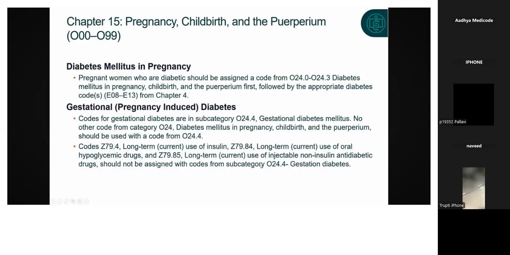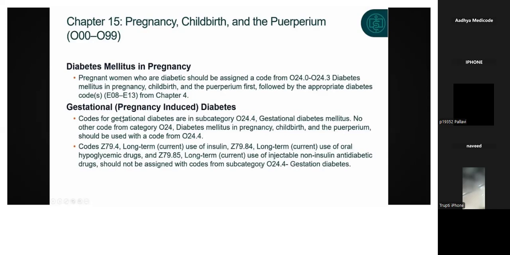Next we have gestational diabetes, which is called pregnancy induced diabetes. Codes for gestational diabetes are in the subcategory of O24.4. Please note it down. Diabetes mellitus in pregnancy is O24.0 to O24.3.